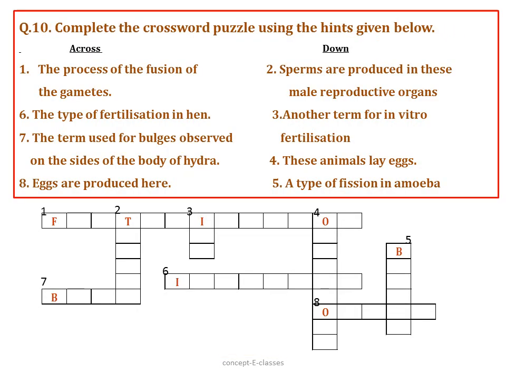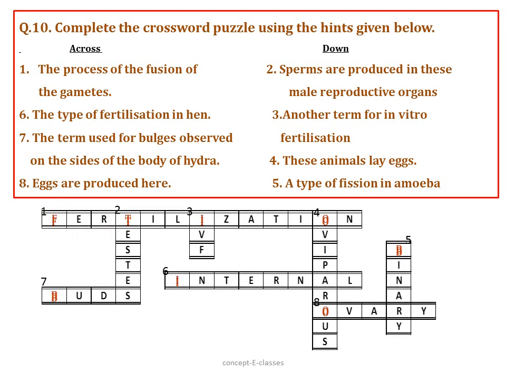Question number 10. Complete the crossword puzzle using the hints given below. First, the process of fusion of gametes is termed fertilization. Six, the type of fertilization in a hen: it is internal fertilization. The term used for the bulges observed on the sides of the body of a hydra: they are called buds.